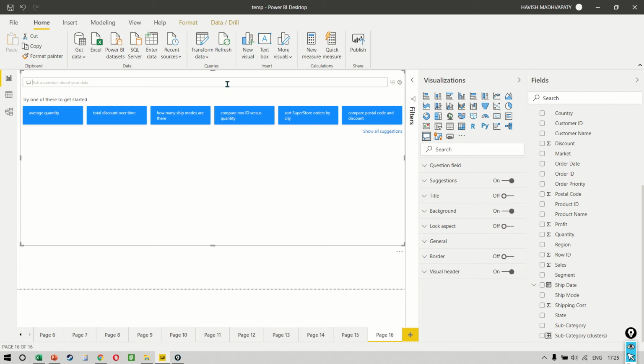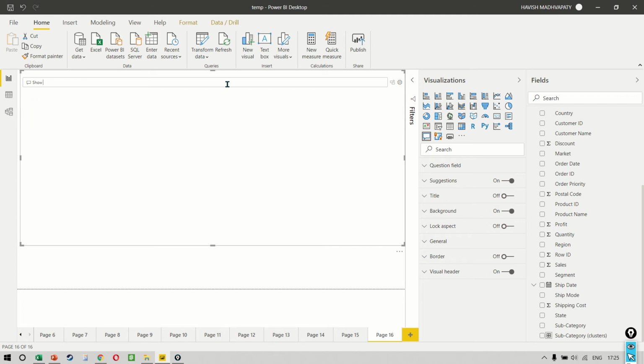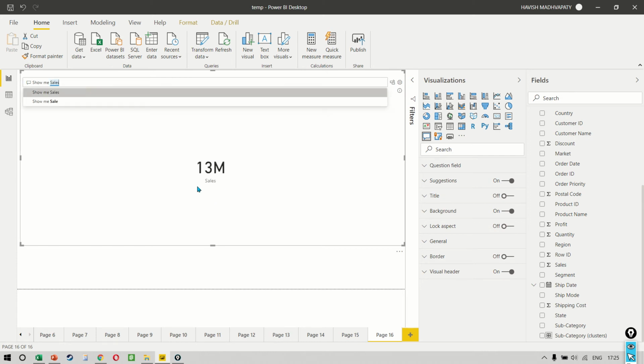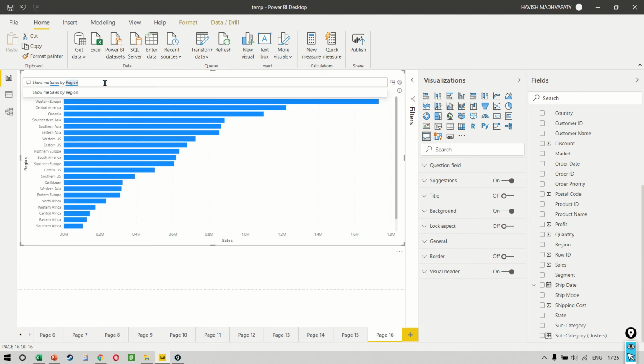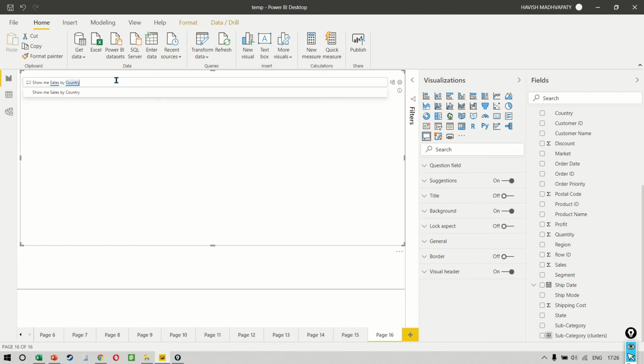For example, I can say, show me sales. And it tells me my total sales is 13 million. If I say show me sales by region, it gives me a list of all the regions represented as a bar chart. If I want to see all the countries, I can say by country and it tells me all the countries.